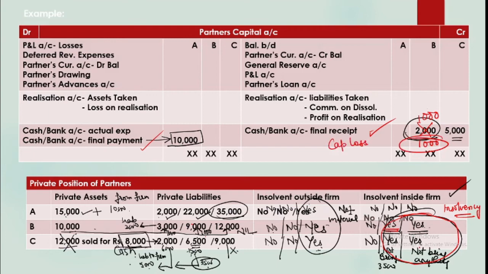Now let us take this case of C. C is having 1,500 with him, so you can only get 1,500 from him. So you are having a loss of 3,500. This is his capital loss, which he is not able to bring. So what will happen now? How to deal with this loss? Since it is a loss, as a rule losses are shared or borne by the partners.